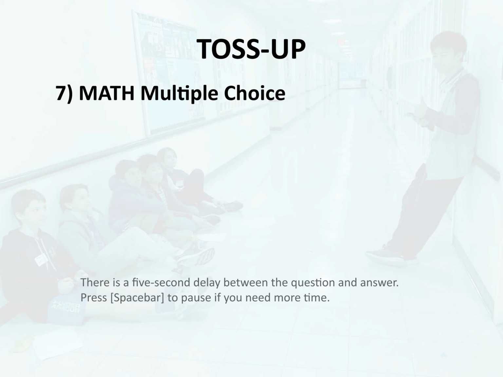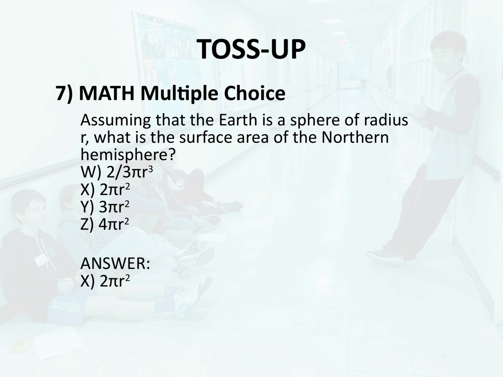Toss-up 7. Math. Multiple choice. Assuming that the Earth is a sphere of radius r, what is the surface area of the northern hemisphere? W. 2 over 3 times pi r cubed. X. 2 pi r squared. Y. 3 pi r squared. Z. 4 pi r squared. Answer. X. 2 pi r squared.